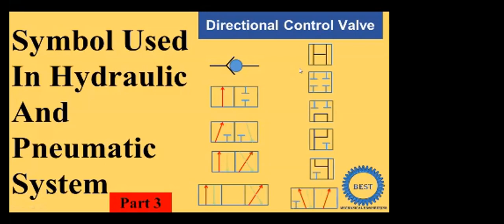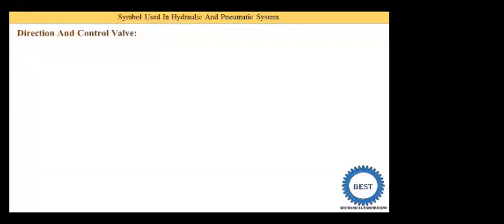Okay, so here you see these various symbols. Now the first is the check valve. So the check valve symbol is drawn like that. First you need to draw one circle, then two inclined lines and two horizontal lines. One horizontal line indicates input, the second horizontal line is called output.